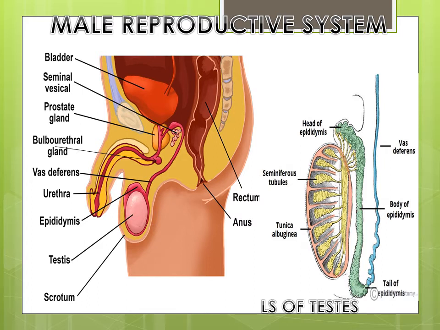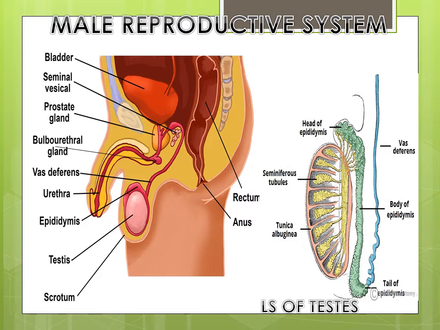Now when you look at the internal structure of a testis, each testis is encased in a dense fibrous coat which is called tunica albuginea, and each testis is internally partitioned into a number of lobules, about 15 to 20 segments or lobules, and each lobule contains the seminiferous tubules, and between the seminiferous tubules, filling in between them, are the interstitial cells, and these interstitial cells, they are packing tissue. They are also called Leydig cells, and they secrete the hormone which is a male hormone, that is testosterone.